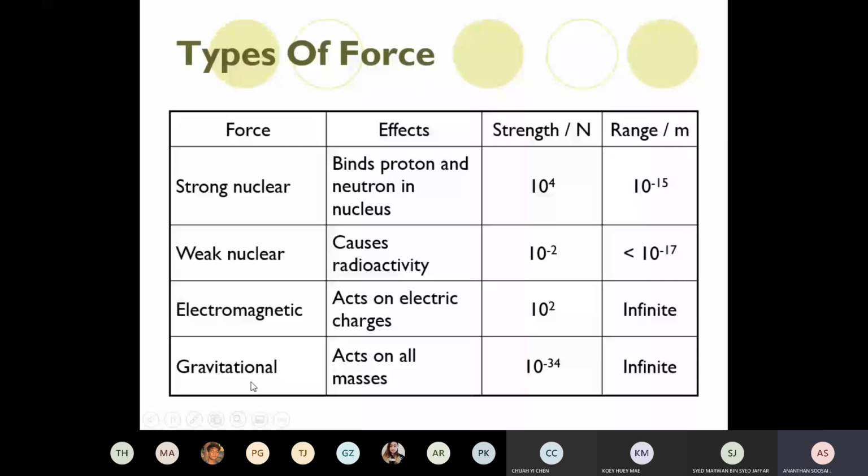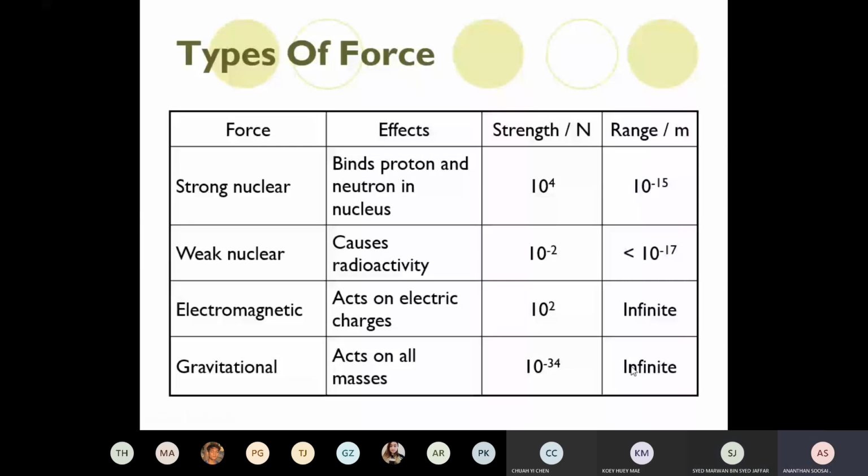The most obvious one in daily life is our gravitational force. This gravitational force acts on massive objects, and it's quite weak, and its range is also infinite. In all planetary systems, although very far apart, the gravitational force is acting. Okay, now these are the main 4 groupings.